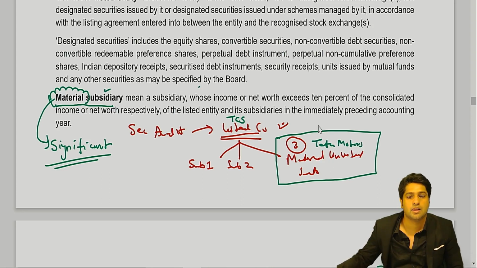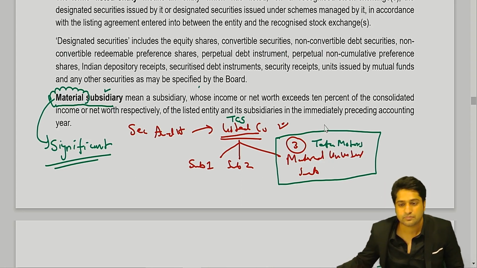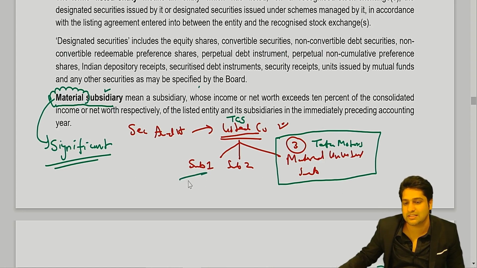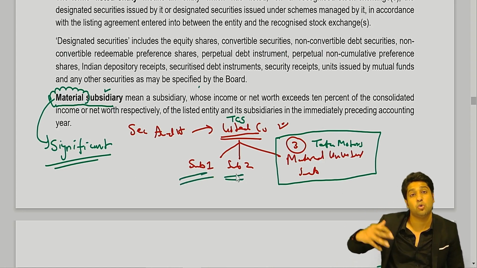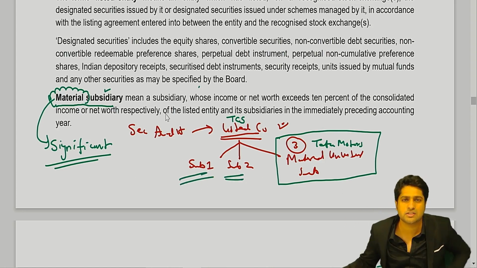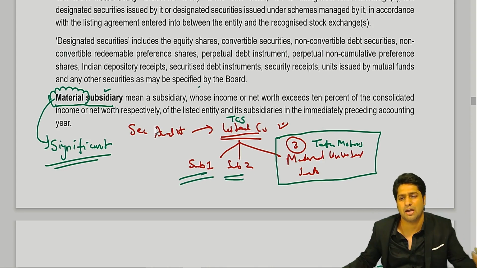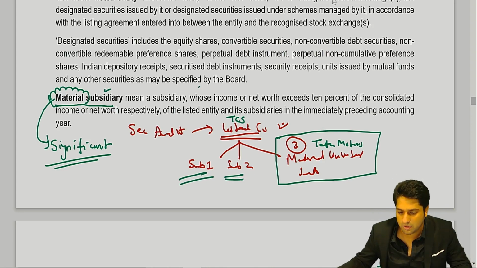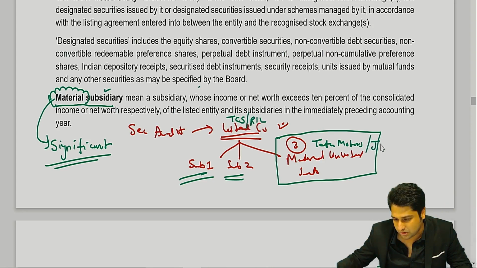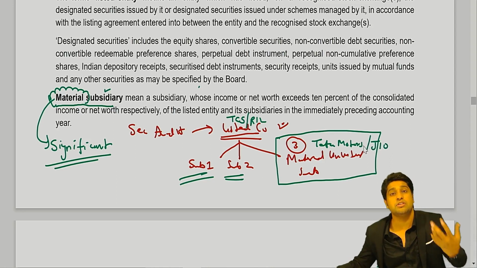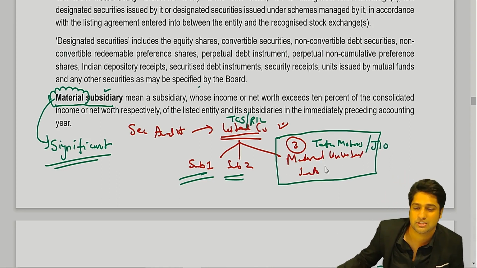Is it necessary that all the subsidiaries might be doing very well, or some might be outperforming and some might not? Or let me give you another example. Let's say this is Reliance Industries and this is Reliance Jio. Can I say Reliance Jio is really outperforming Reliance Fresh and all those other stuff?